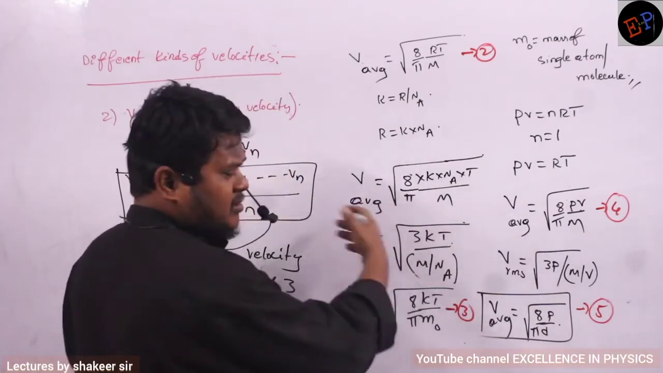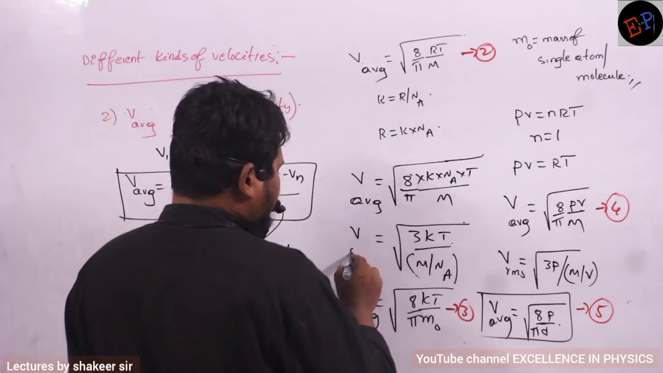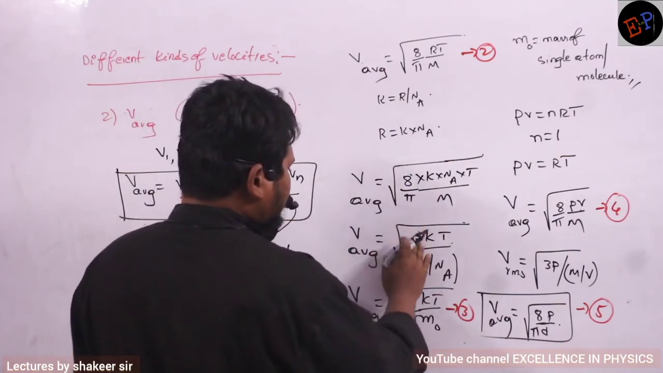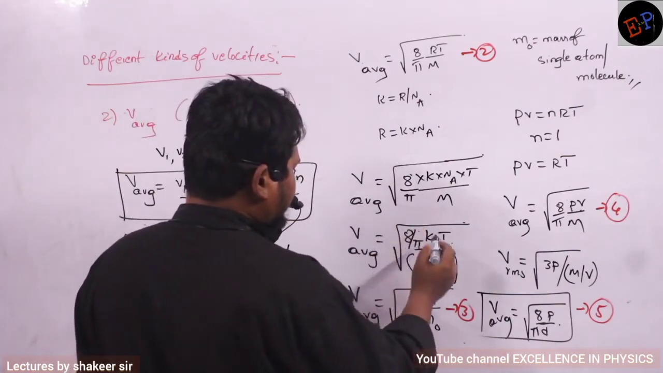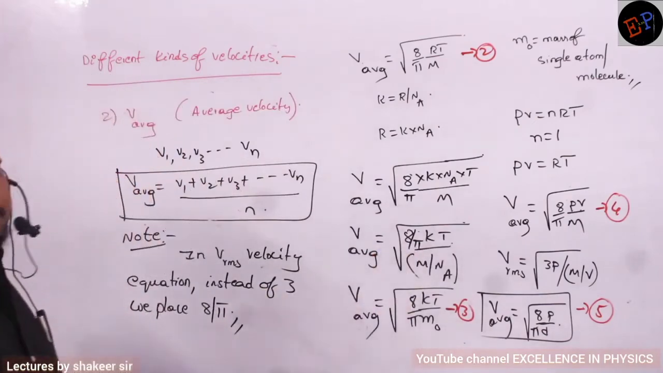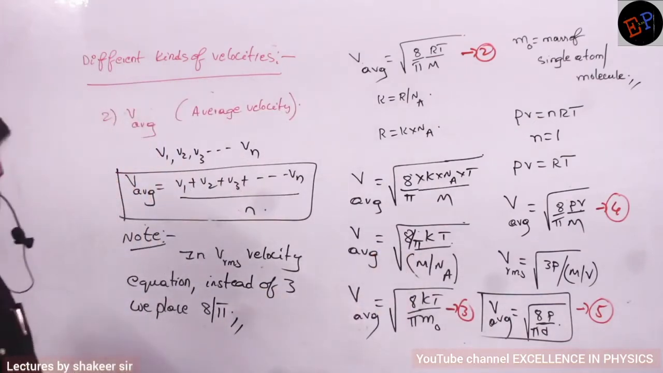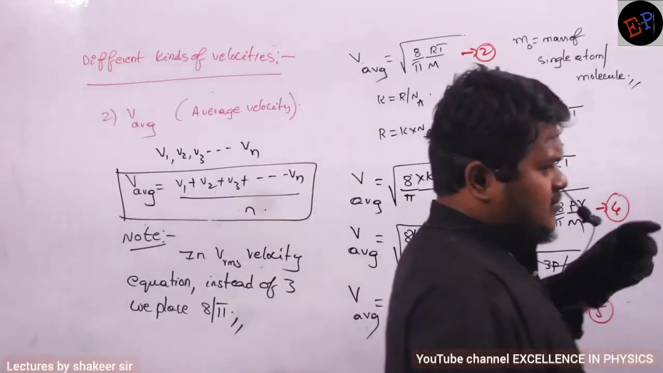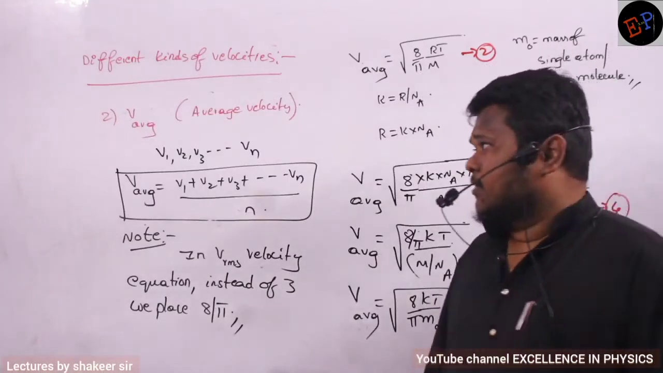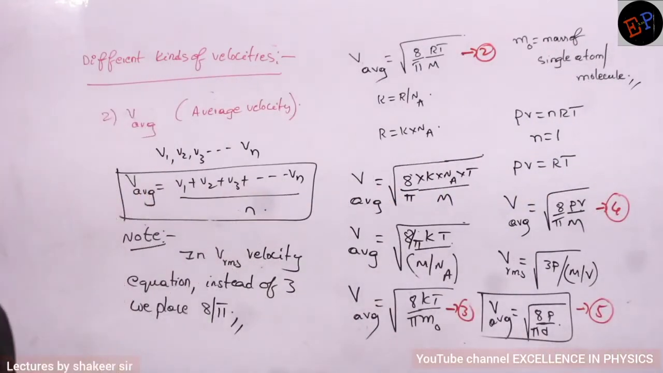Average 8 by pi. That's it. Then all the equations of RMS velocity get converted into average velocity equations. Okay? Third velocity is called most probable velocity.